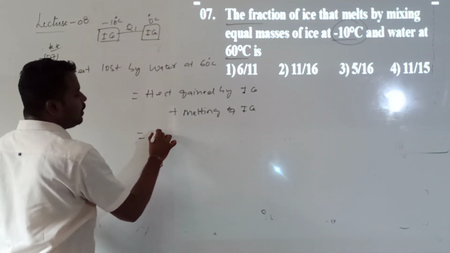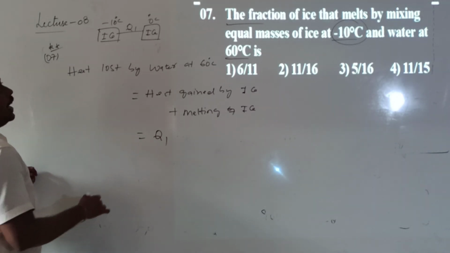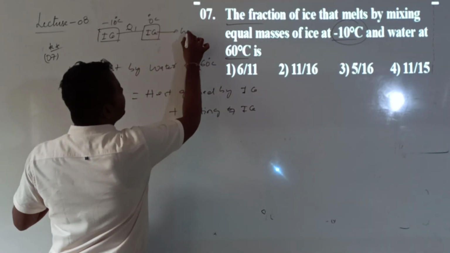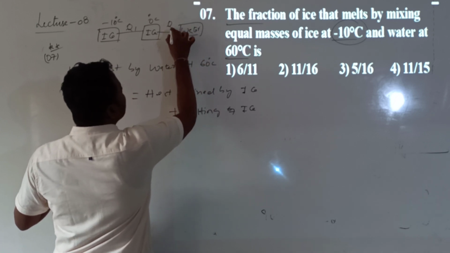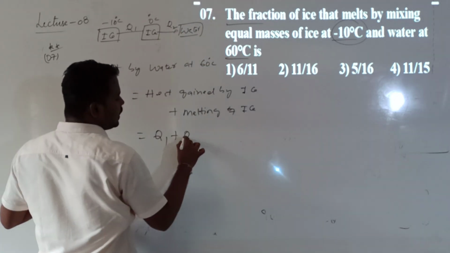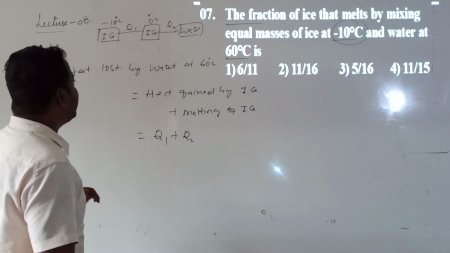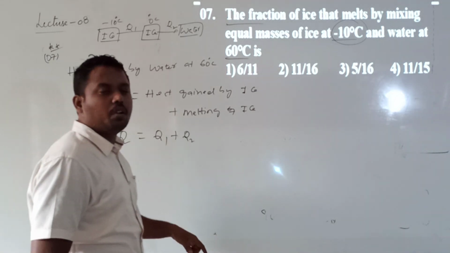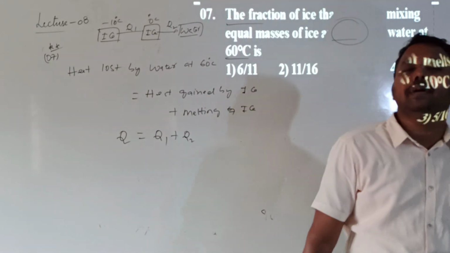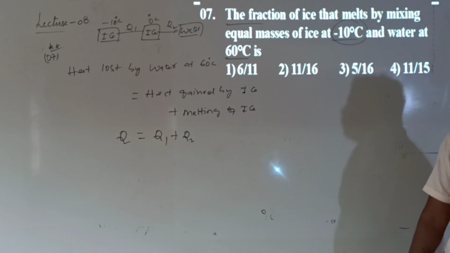Understood? So that heat value, can I call Q1, and to convert this ice into water at 0 degrees, it needed still heat, can I call Q2? So that is the value of Q. That is the total heat lost by the water. So the water losing the heat is utilized by the ice in two methods.